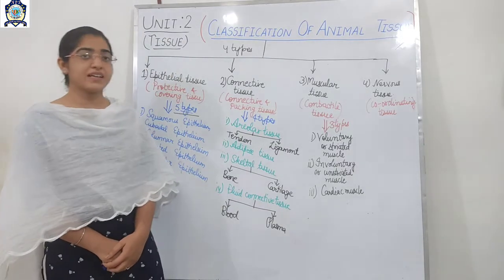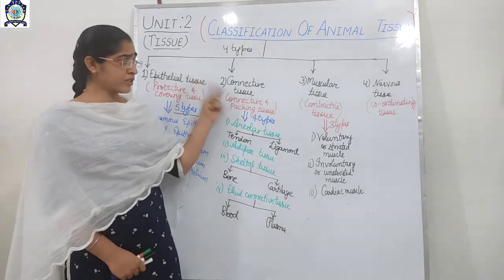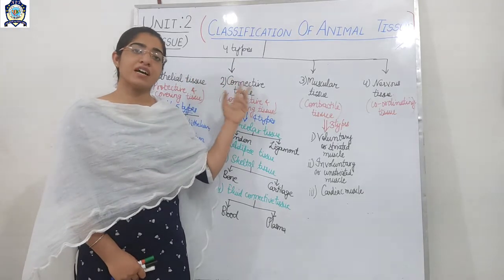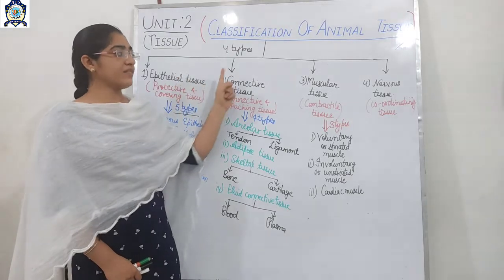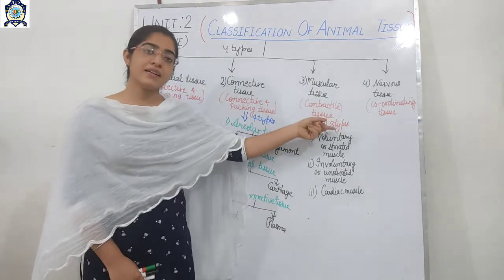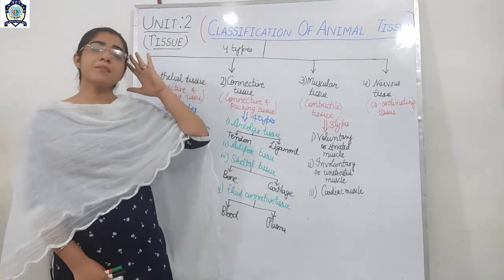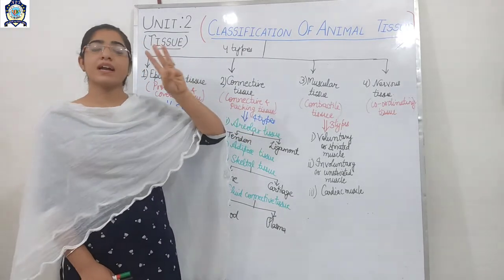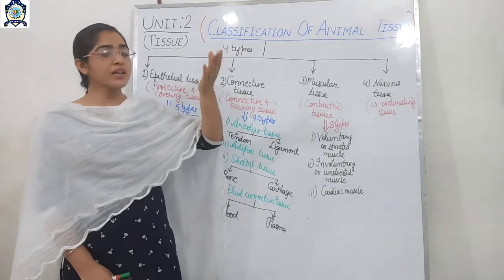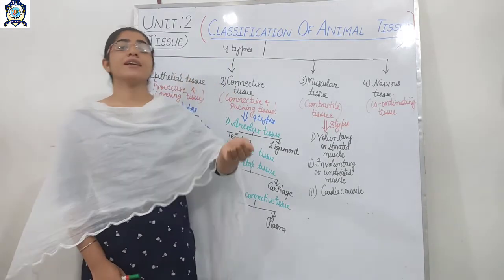So let's take a recap. First of all, animal tissue is divided into 4 parts: epithelial tissue, connective tissue, muscular tissue and nervous tissue. Keep in mind, nervous tissue has no further classification. Muscular has 3. How can you learn? Muscular means related to the muscles.